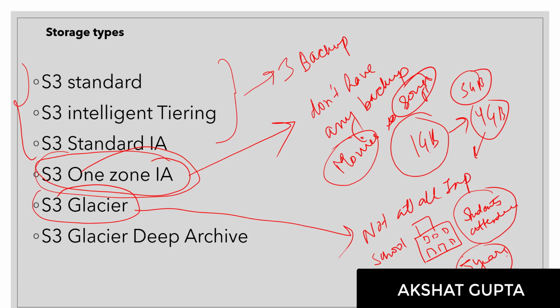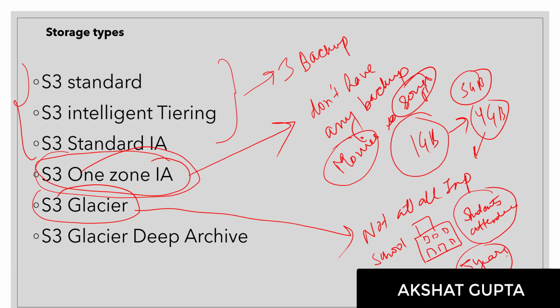There's one important point here. If you want to access some data from Glacier, it might take anywhere from a few minutes to even 12 hours. This is possible. And generally, Glaciers use magnetic tapes. We have already discussed magnetic tapes. Generally, on the back end, they use that kind of thing.